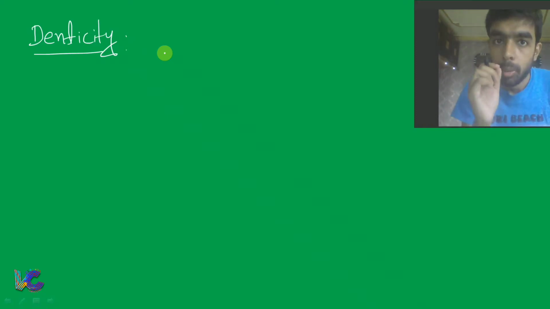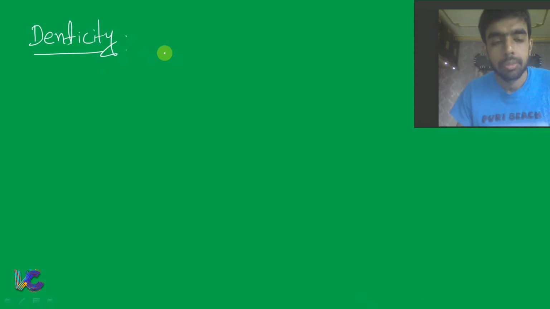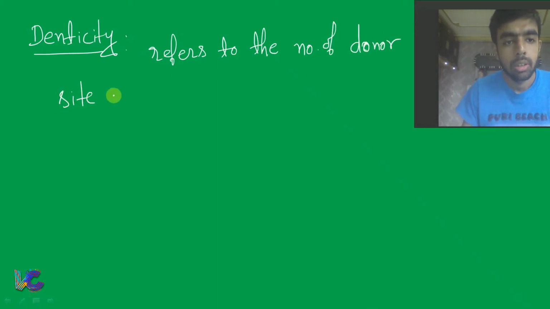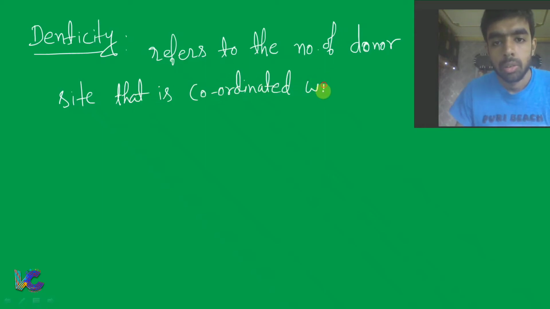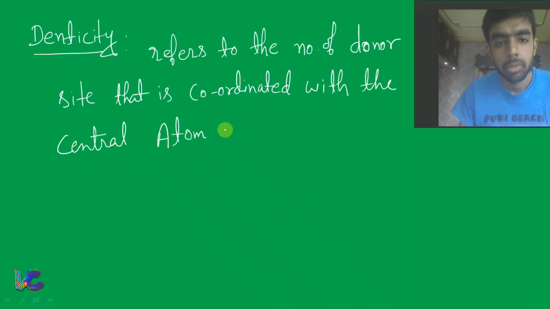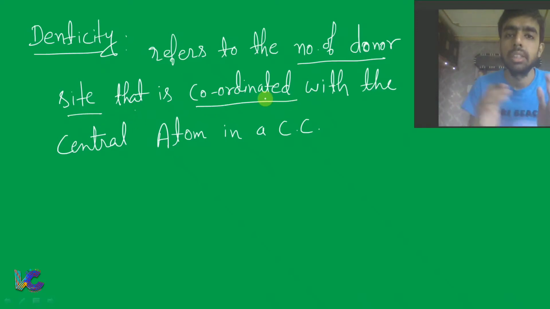Denticity refers to the number of donor sites that is coordinated with the central atom in a coordination compound. Fine. So please note here that denticity is not the number of donor sites. Denticity is the number of donor sites that is coordinated with the central atom in a coordination compound.